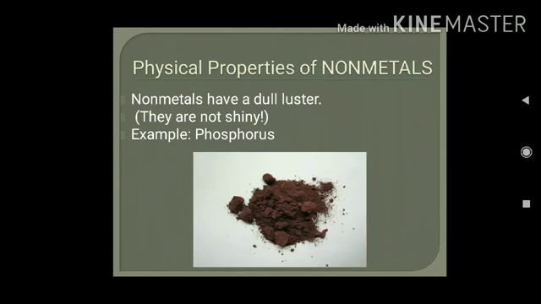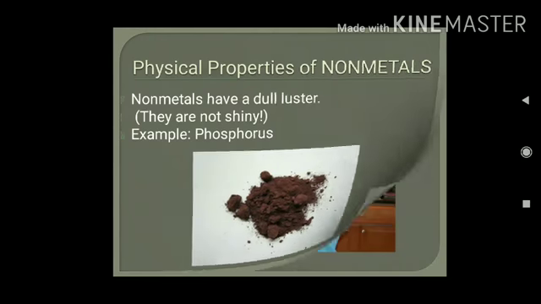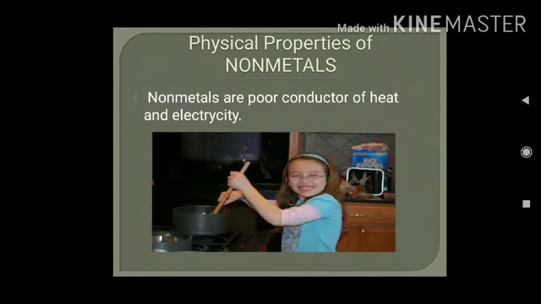You can see phosphorus. Just compare it with gold or any metal. You will find that metals have a shiny appearance, whereas non-metals have a dull appearance. Next property is that non-metals are poor conductors of heat and electricity.